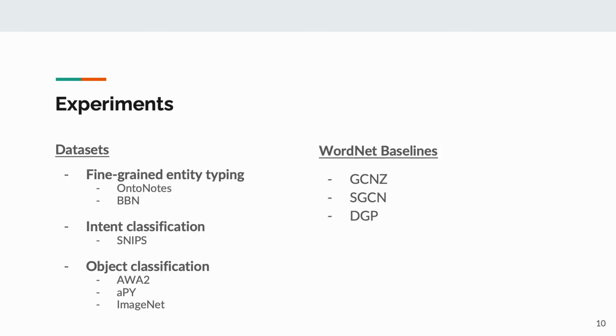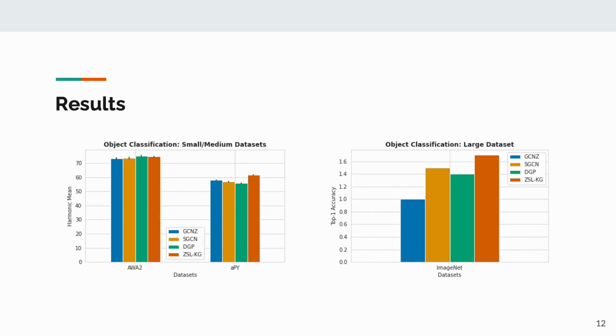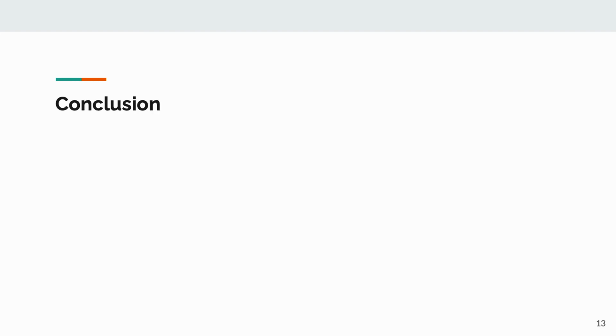We consider 6 datasets across 3 tasks in language and vision. We compare ZSL-KG to WordNet-based baselines that use graph convolutional networks. Our results on fine-grained entity typing and intent classification show that ZSL-KG outperforms existing WordNet baselines on all 3 datasets. Our results on object classification show that ZSL-KG outperforms WordNet baselines on 2 out of the 3 datasets. Overall, we outperform WordNet baselines on 5 out of the 6 datasets.